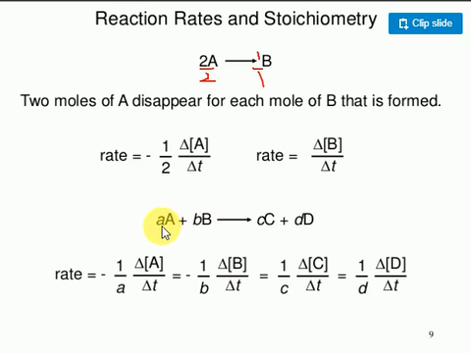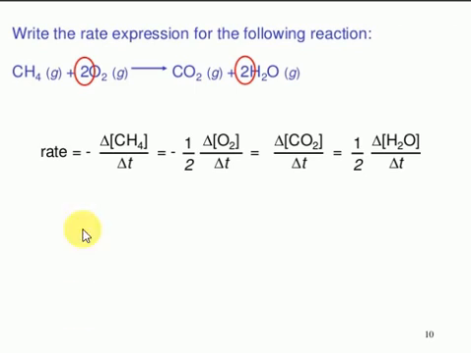Look at the general equation: a molecules of A, b molecules of B react with c molecules of C, d molecules of D. I said very clearly, for reactants the concentration change is minus, and for products it is plus. So the rate is minus 1 by a dA by dt, minus 1 by b dB by dt, plus 1 by c dC by dt, plus 1 by d dD by dt. This is nothing but the rate of chemical reaction. This is the rate equation. It's very important.